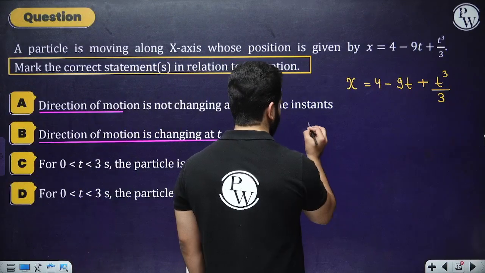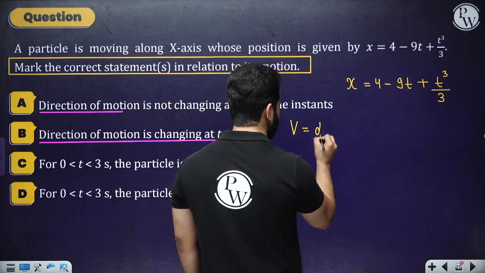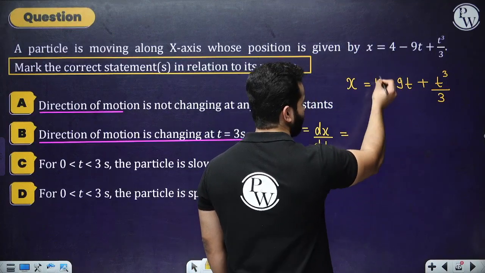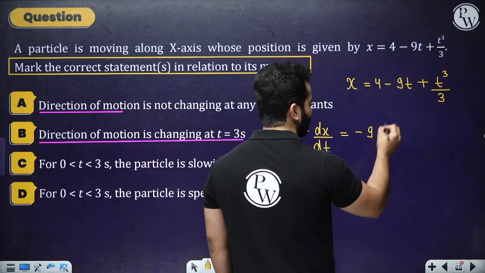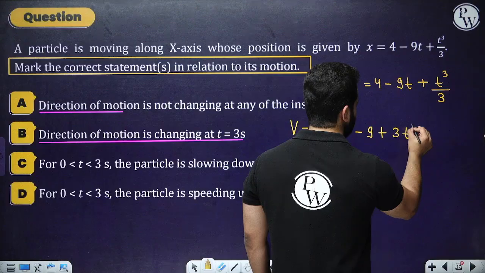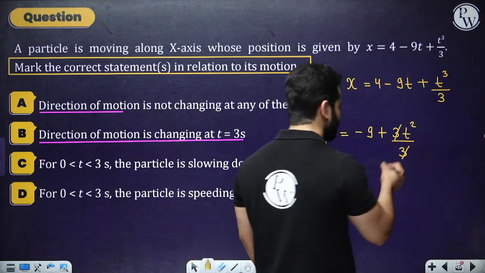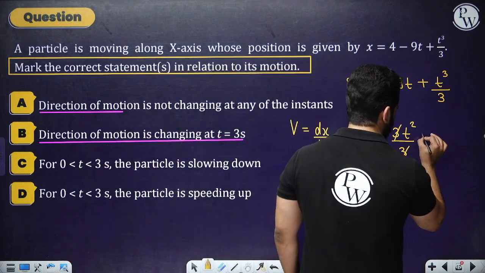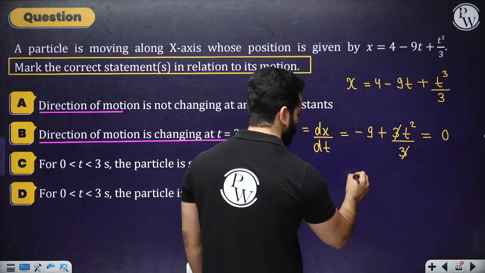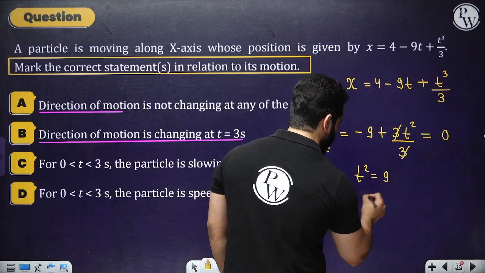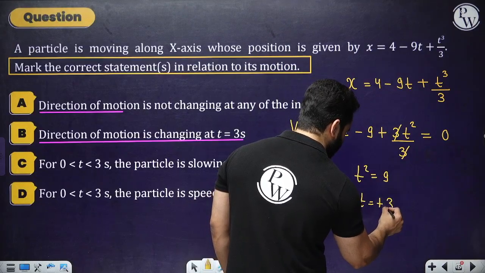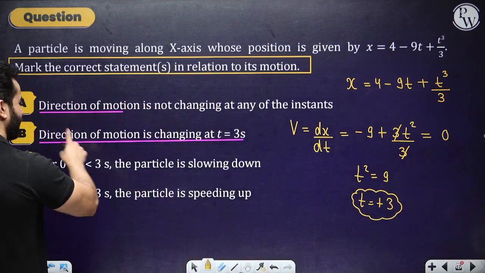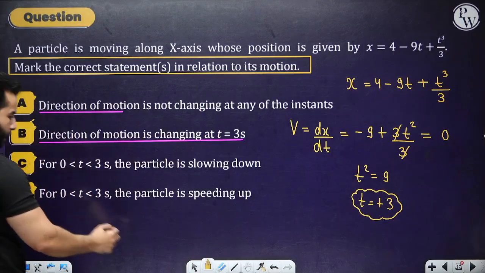So let's differentiate it. Velocity would mean dx by dt. So we can write this thing as differentiation of 4 would be 0. This would be minus 9. This would be 3t square by 3. This cancels out. Definitely there is a possibility it can be 0, right? And how will you be sure? Let's equate it to 0. So t square comes out to be 9. So t comes out to be plus minus 3. Obviously we can't take minus 3. So it is becoming 0 at 3 seconds. So definitely this answer is correct. Direction of motion is changing at 3 seconds.